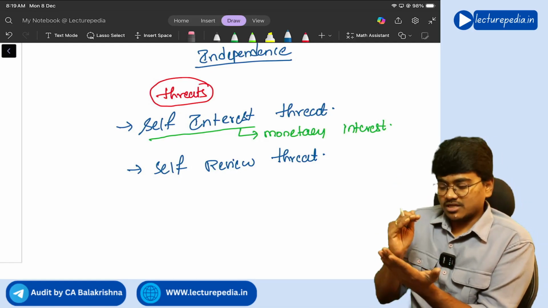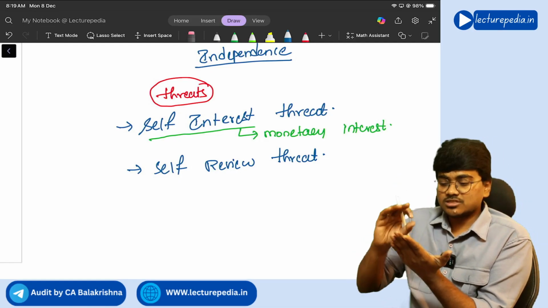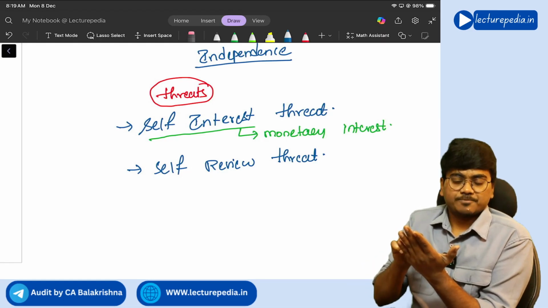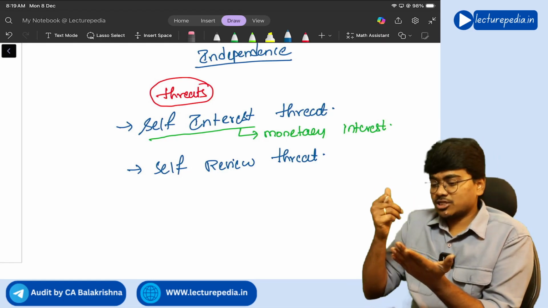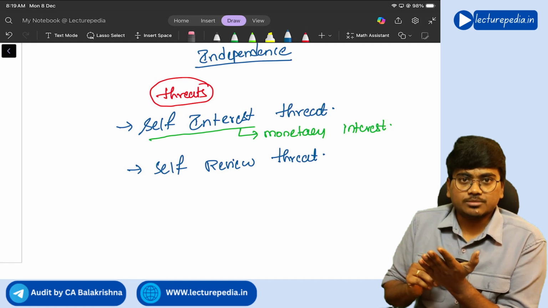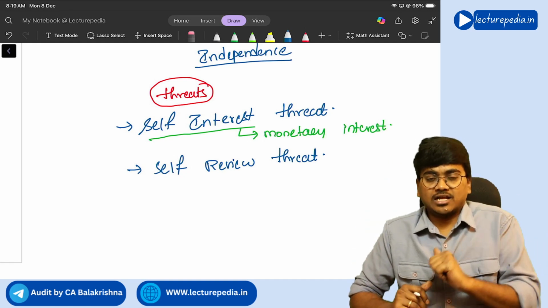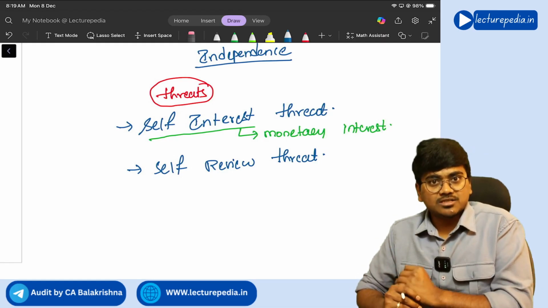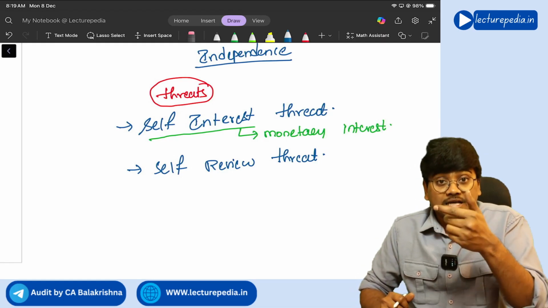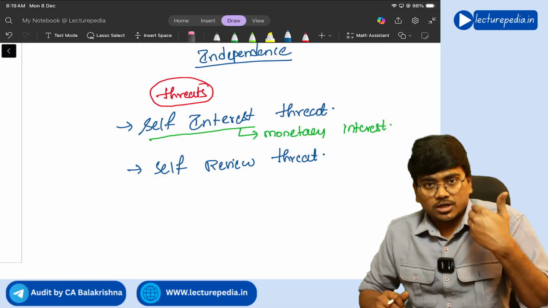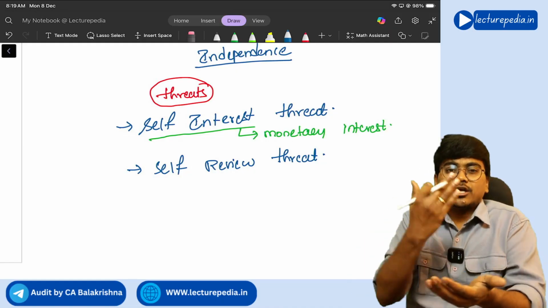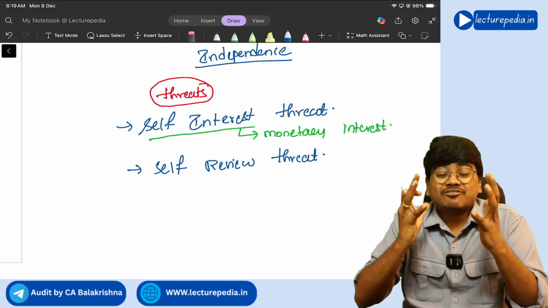Then what will happen, if at all, while auditing financial statements, if you found any misstatement, and if you tell to the management there is a misstatement in these financial statements, then what management will say? Are auditor, you only prepared that financial statements, like this the management will say, correct or not? So if you only done some work and you only auditing that work, it will create self review threat.